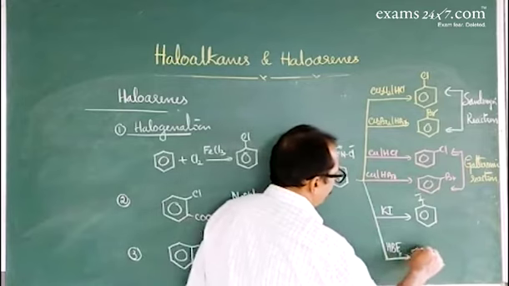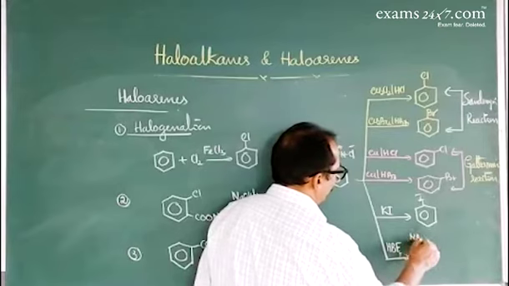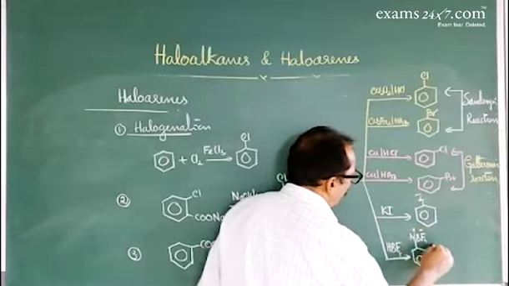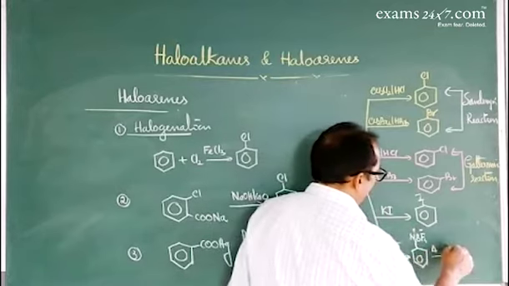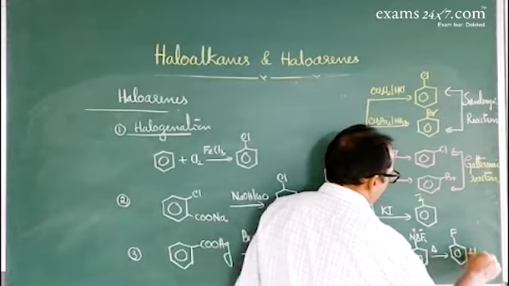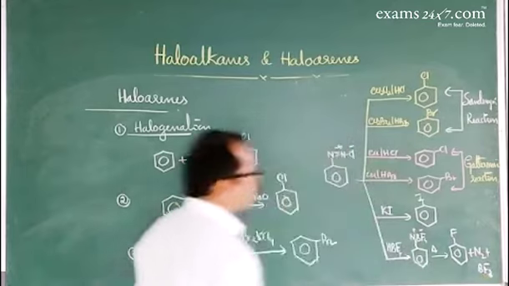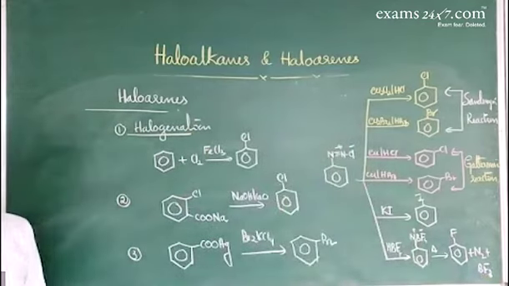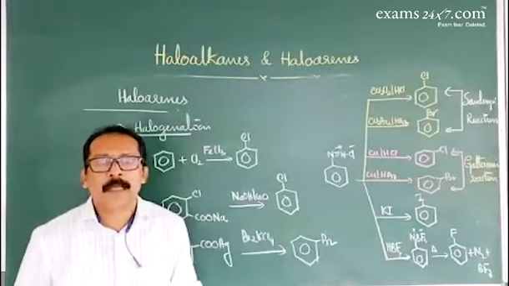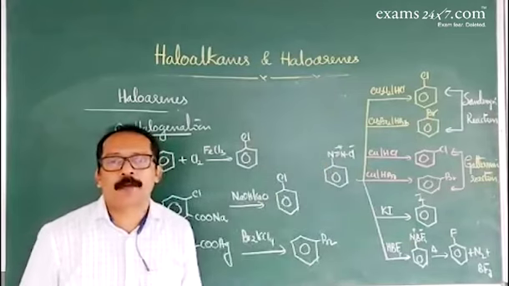That gives an intermediate compound. Then this intermediate compound, on heating, gives fluorobenzene, liberating nitrogen. Another compound is boron trifluoride. So this set of reactions is very, very important: the conversion of benzene diazonium chloride to different types of haloarenes.